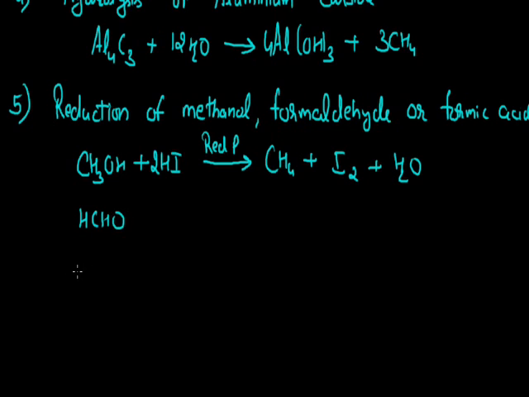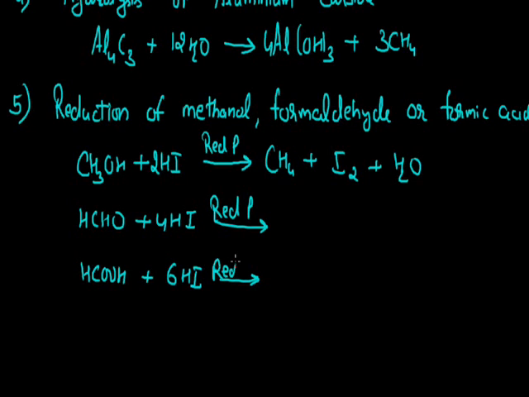As we take formaldehyde and formic acid here, again we can use hydrogen iodide as the reducing agent. Again the same conditions are given, so we need the presence of red phosphorus, and by the reaction we get methane as the product, with the formation of the iodine molecule and water.